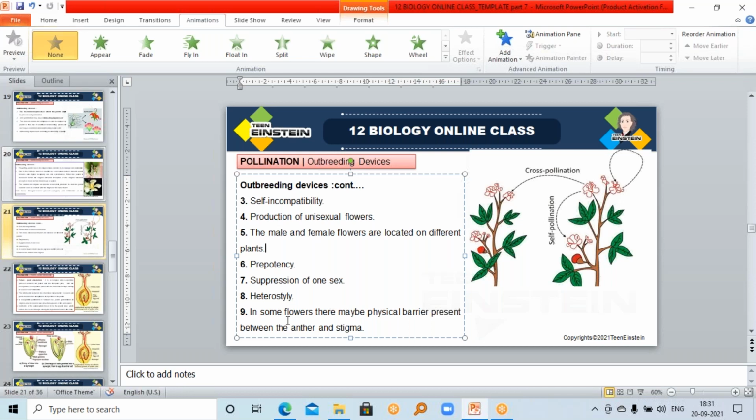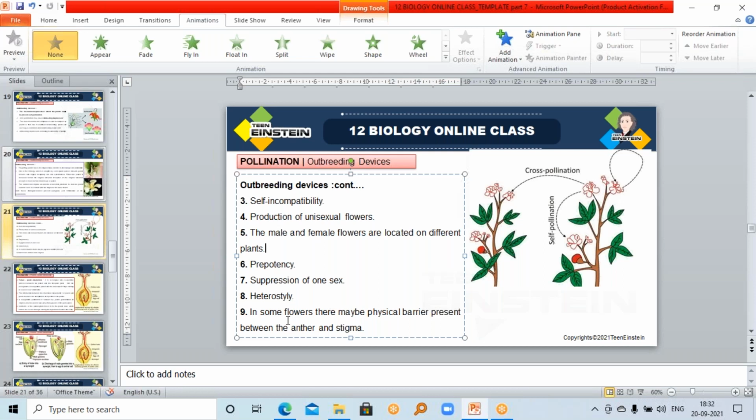So suppression of one sex, that is the seventh method. In bisexual flowers, either stamen or carpel is completely suppressed and any one will be sterile. Or the flower may not be producing the stamen, or it may not be producing the carpel. That also may happen. So there is no other option than cross pollination in such kind of flower. So suppression of one sex means either they won't be producing any one sex or one sex is completely suppressed in such kind of plants.